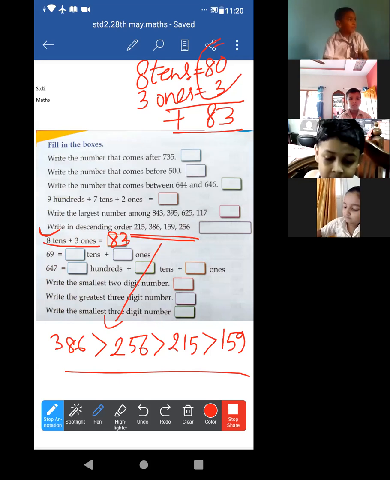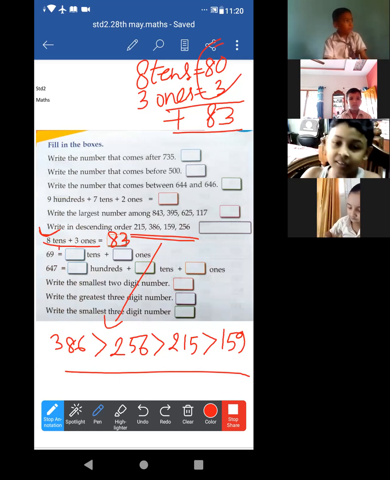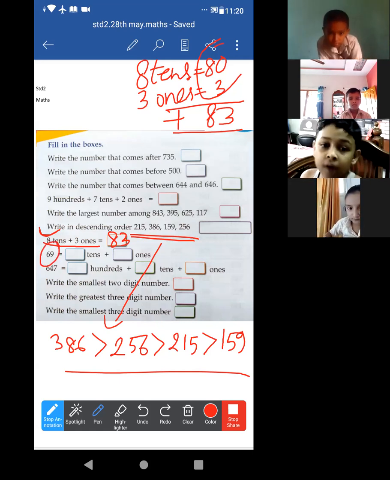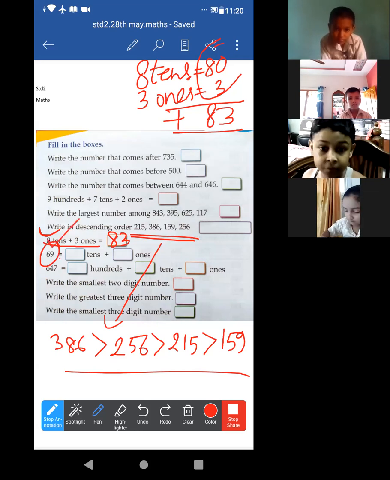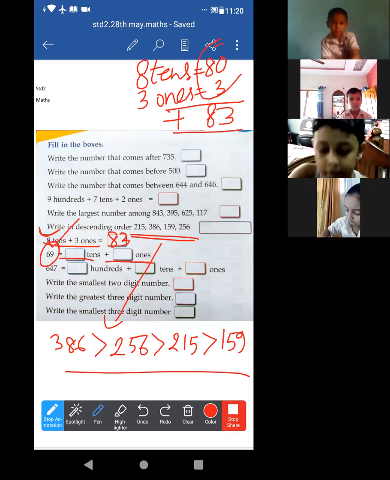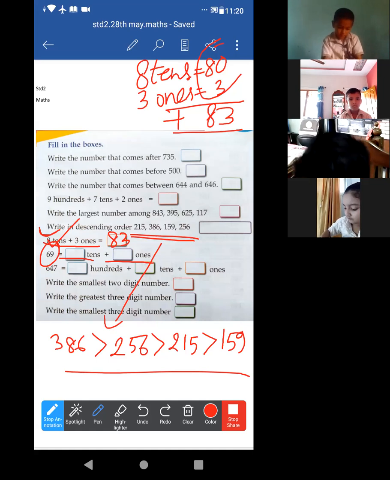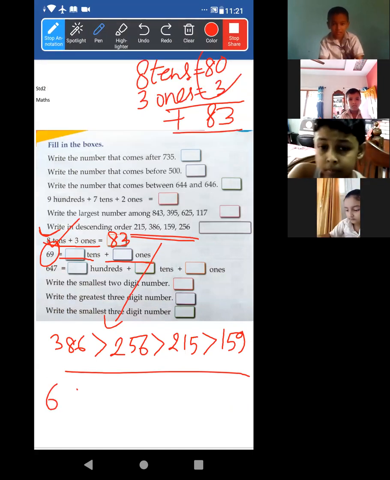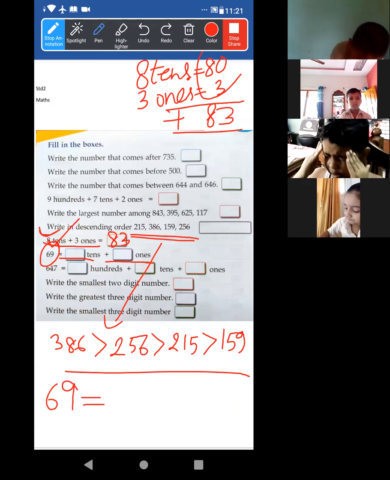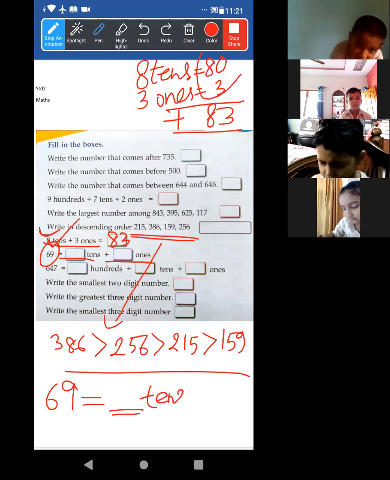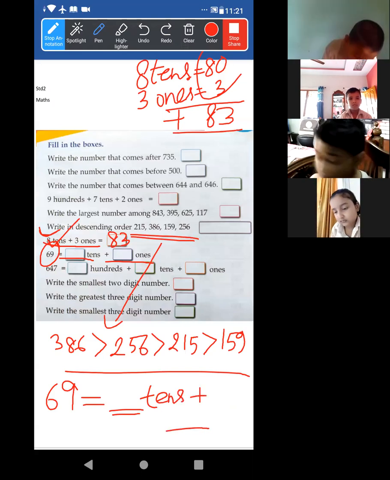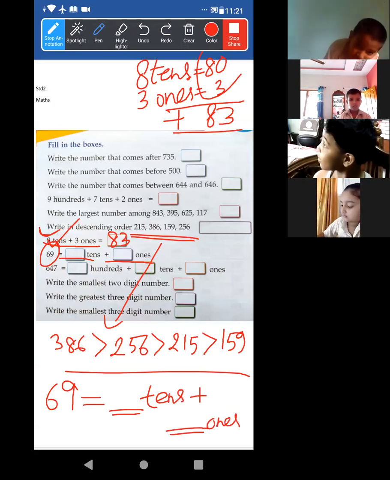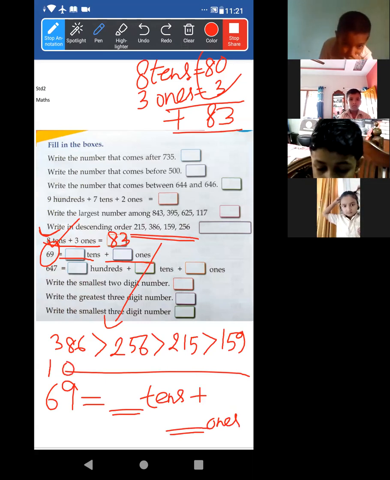Done. Now in 69, look at this one. In 69, how many tens are there and how many ones are there? Look, it is the ones place and it is the tens place.